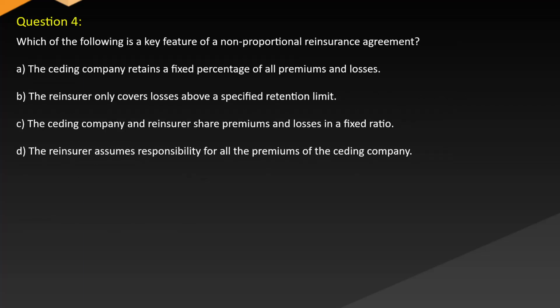Question 4. Which of the following is a key feature of a non-proportional reinsurance agreement? A. The ceding company retains a fixed percentage of all premiums and losses. B. The reinsurer only covers losses above a specified retention limit. C. The ceding company and reinsurer share premiums and losses in a fixed ratio. D. The reinsurer assumes responsibility for all the premiums of the ceding company.